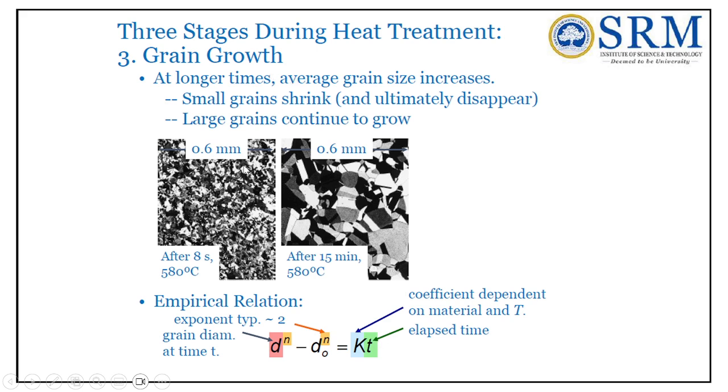After the homogeneity is attained, the grains start to grow at longer times and the average grain size increases. Smaller grains shrink and ultimately disappear, while larger grains continue to grow, so that the material has a very good structure. See, the unit cells are formed in their places and the grain boundaries are formed. The empirical relationship for this is d^n minus d0^n is equal to kt.